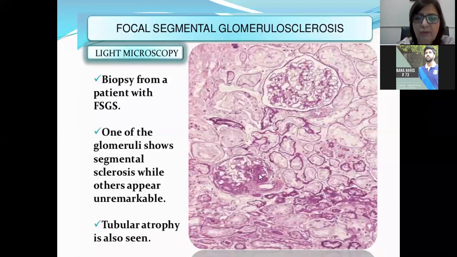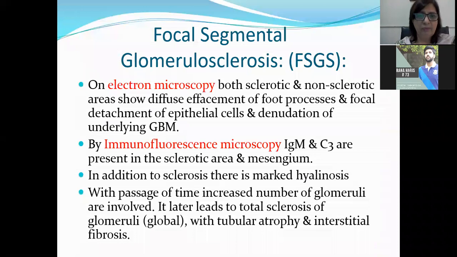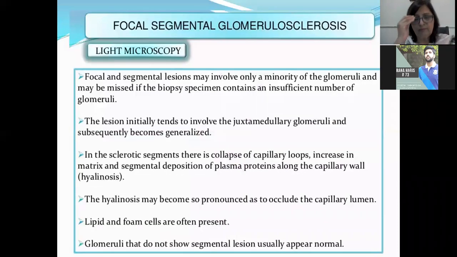Biopsy from a patient with FSGS: one of the glomeruli shows segmental sclerosis like this. It is shown here. Others appear remarkably normal. This is normal. And here the tubules are present, which are also showing tubular atrophy. This is the light microscopic appearance in focal segmental glomerulosclerosis. Okay, so there is going to be sclerosis and hyalinosis.